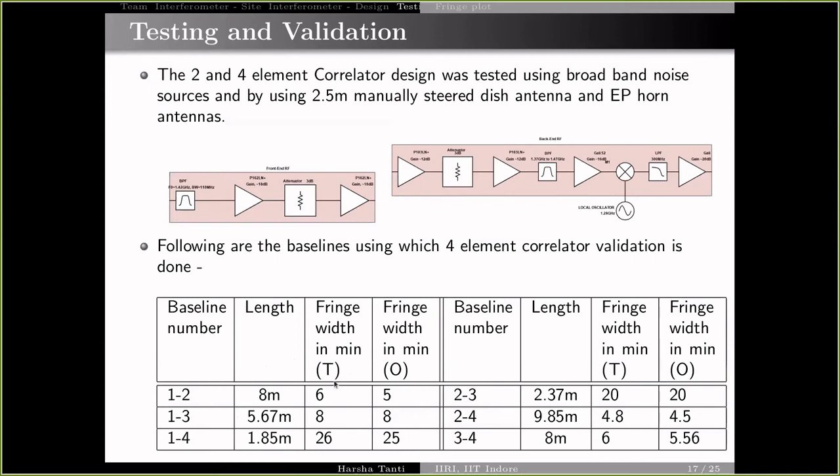So the 4-element correlator design was working properly, as for such a non-calibrated system, we are getting fringe values very near to the theoretically calculated ones.